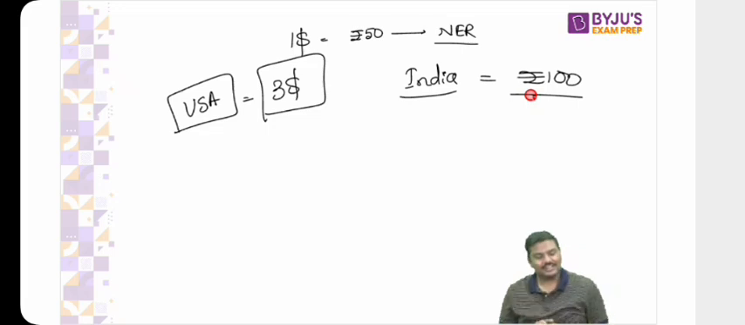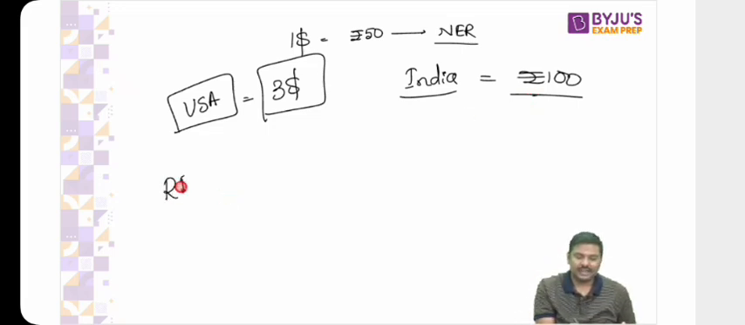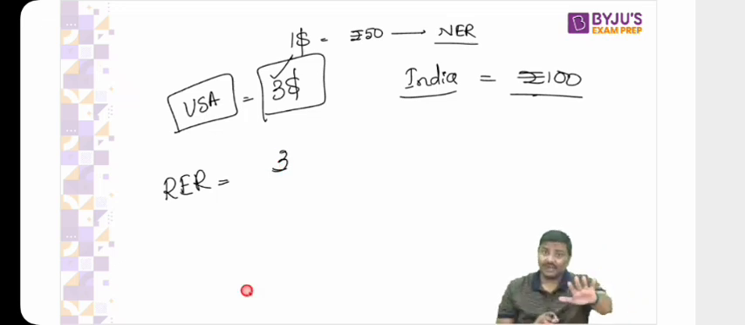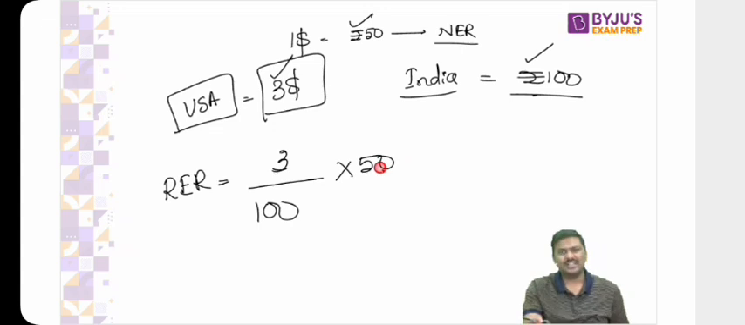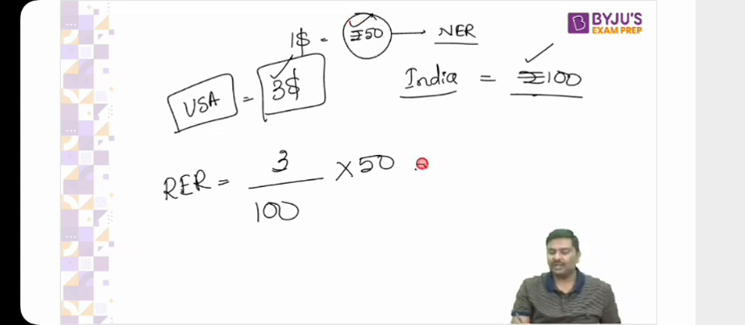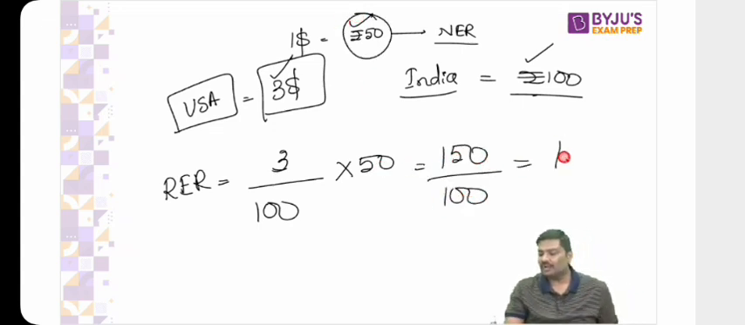Now have a look at this. Imagine you're in USA. How will the real exchange rate be calculated? RER is equal to what is the price level in USA? 3. Again I'm saying, imagine you're in USA. What is the price level in the foreign market? 100. What is the nominal exchange rate? 50. Nominal exchange rate is $1 equal to 50. So calculate it. 3 into 50, 150, divided by 100. You will get the outcome. Real exchange rate is equal to 1.5.